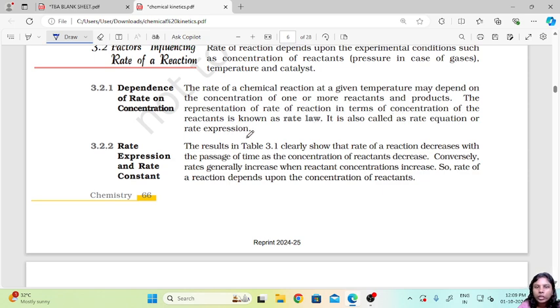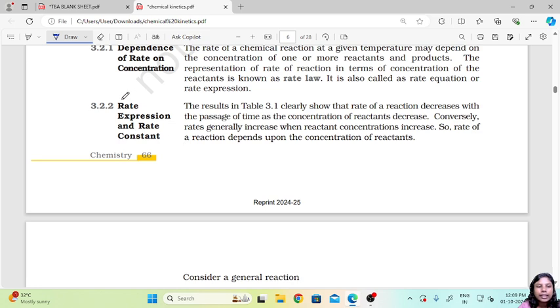So when we are talking about the rate of a chemical reaction at any given temperature, we say that it may depend on the concentration of either one of the reactants or whatever reactants are present in the reaction. So the representation of rate of a reaction in terms of concentration is known as the rate law, or it is also called the rate equation or rate expression. Second, the rate expression and the rate constant. In table 3.1, we saw that the rate of reaction was decreasing with the passage of time, as the concentration of the reactants was decreasing. So conversely, if the rate generally increases, what does it mean?